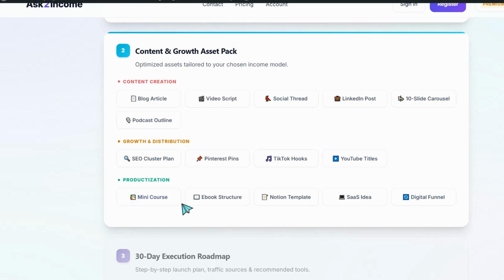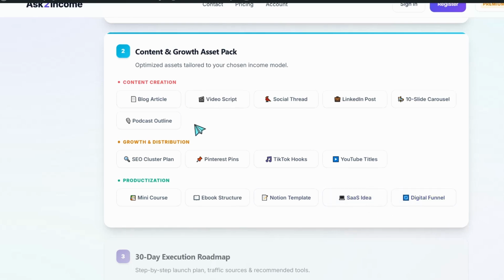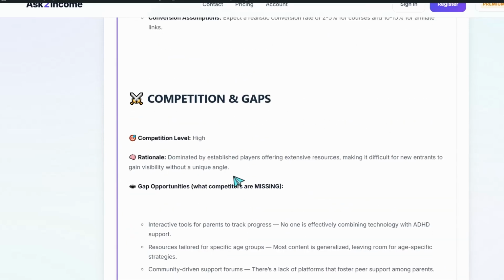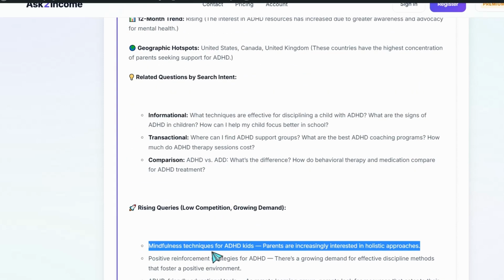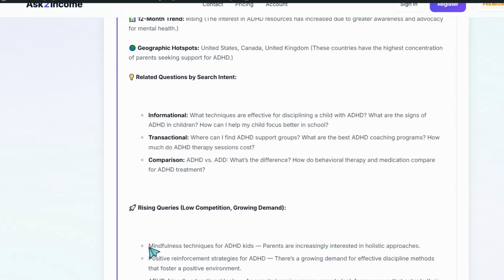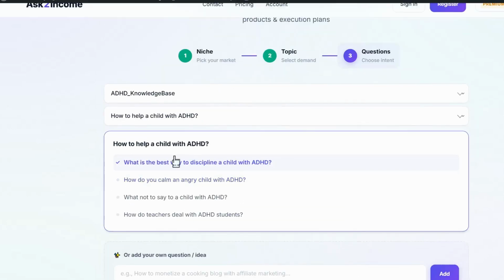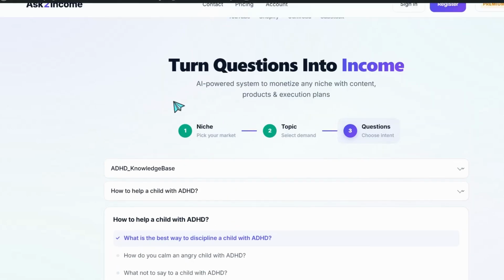Ebook, Notion template, SaaS ideas. For sure you can get many of these profitable SaaS ideas or digital funnels here. It's better for you to go through this amazing Ask to Income tool and try it from now on. And of course, you can get an idea like this one as you want, copy it, go back to Ask to Income, and here you can find this box.